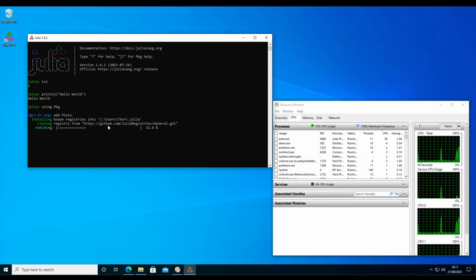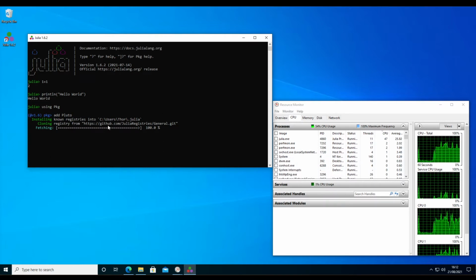repositories, i.e. the package list. Julia has about 5,000 supported packages at the moment. So it will install that. And if you're doing this on a Windows system and you have Windows Defender running, then I have experienced that this will now kick in. Maybe it won't this time because I have done this before.